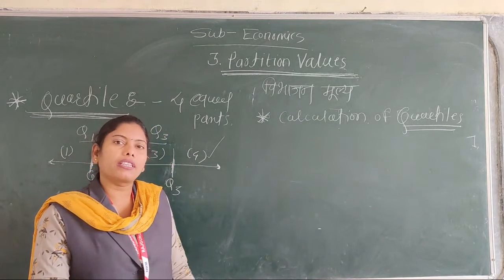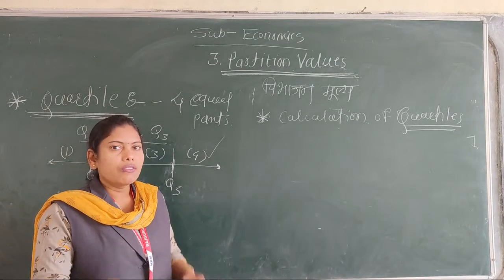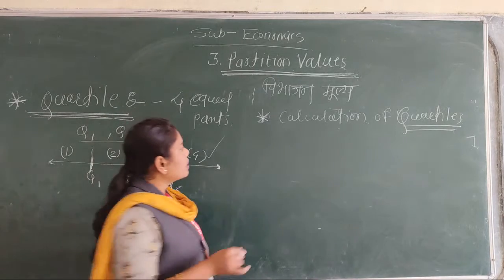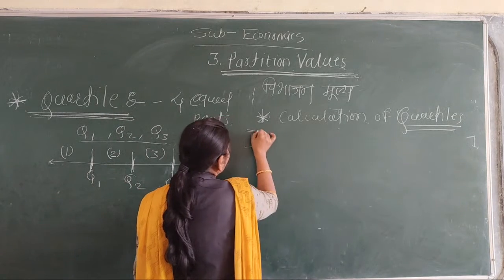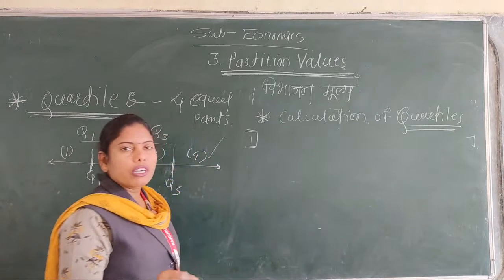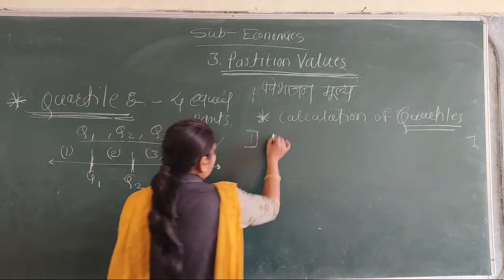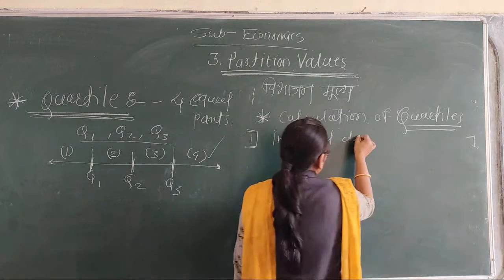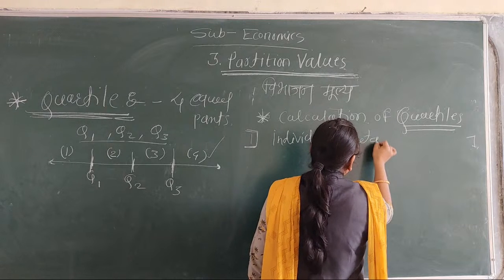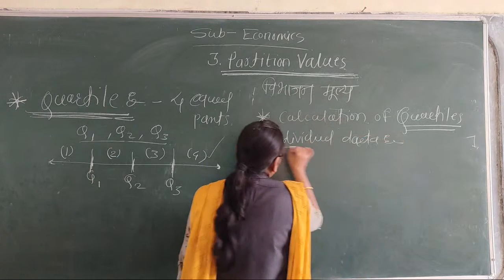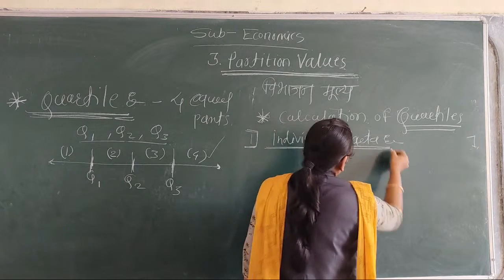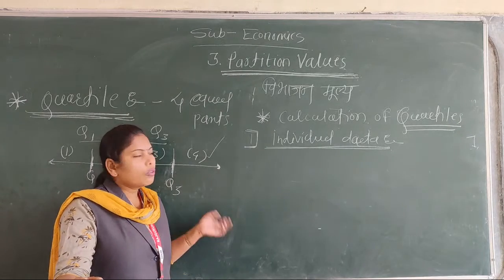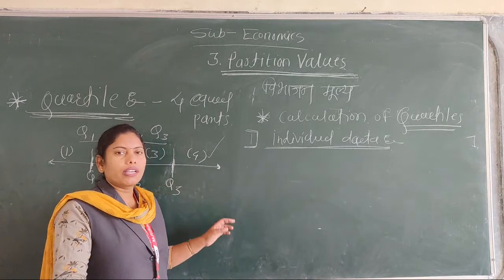There are 3 methods of calculation of quartile. First is individual data, second is group data, and third is ungrouped data. Now in this lecture we are going to discuss the first method, the individual data. When given an individual series, we calculate the quartile as follows.